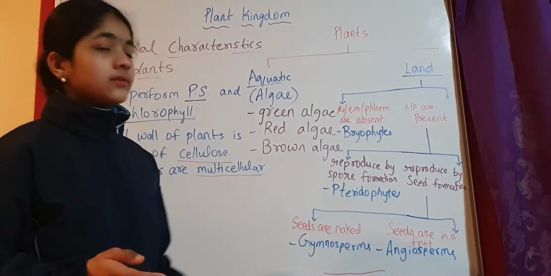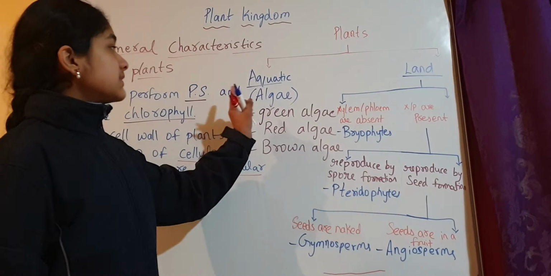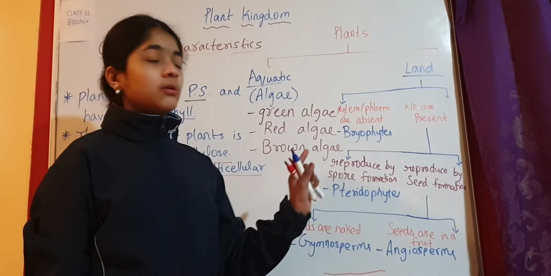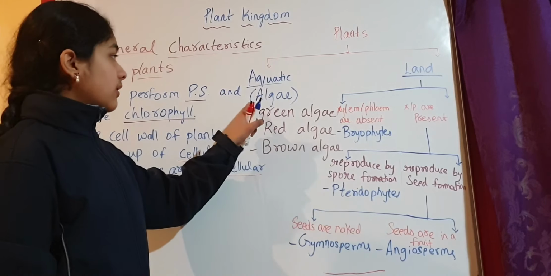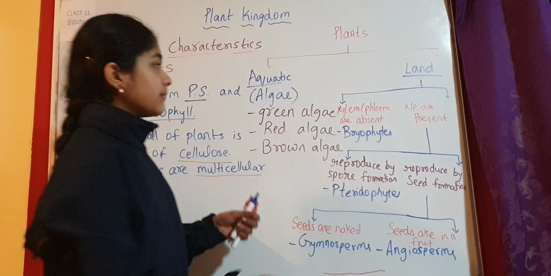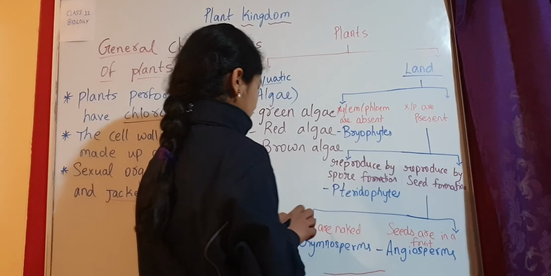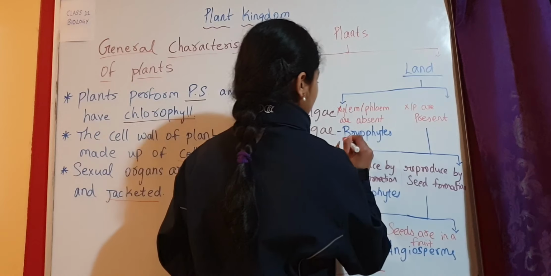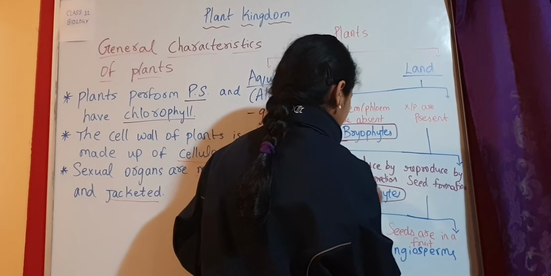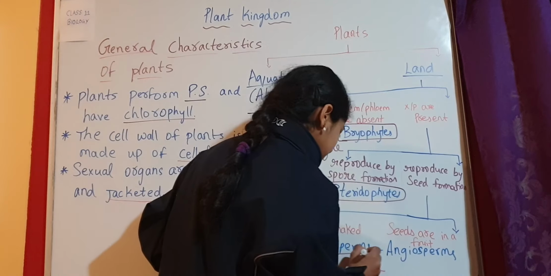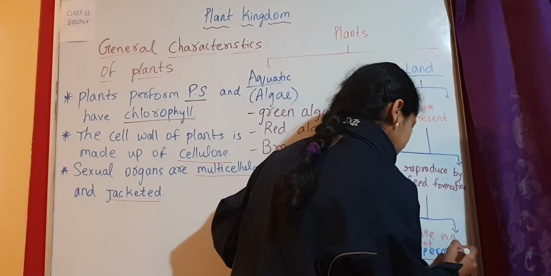So this is the classification of plants. Let's go over it again. So plants are classified into two types. The simple one, aquatic and land. Aquatic are the water plants. It's called algae. Now we have given all the names, like we have given these names here: bryophytes, pteridophytes, gymnosperms, and angiosperms.